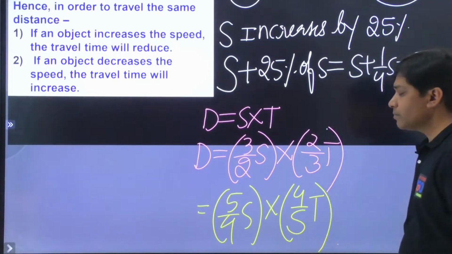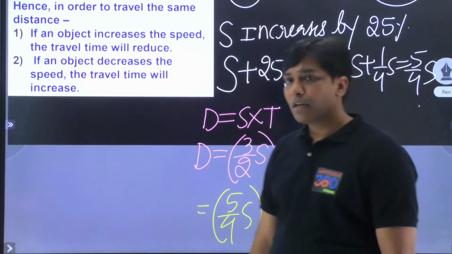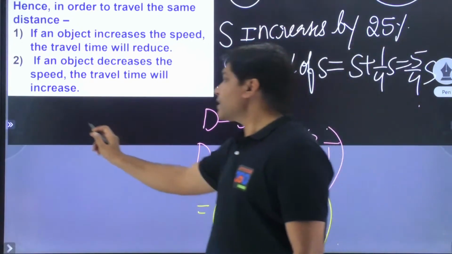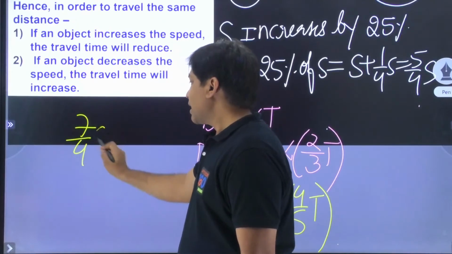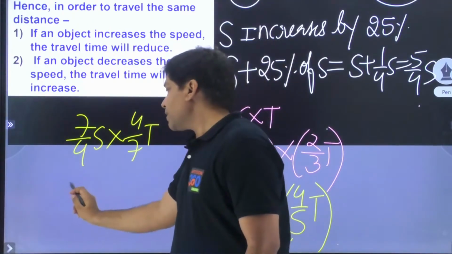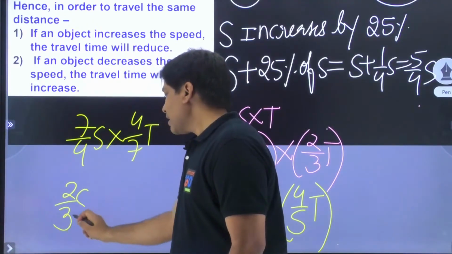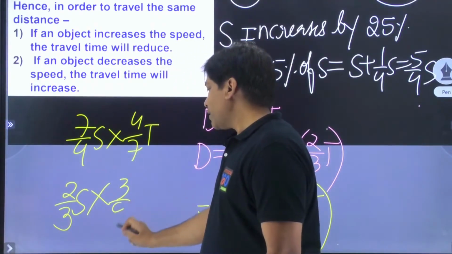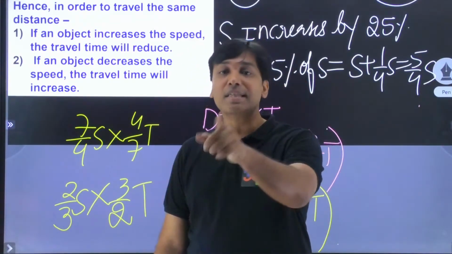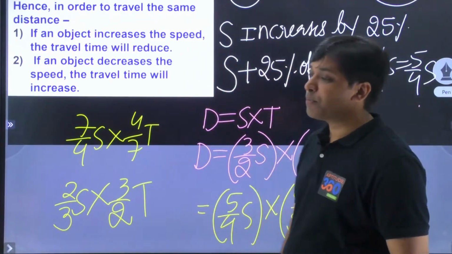Pretty simple, isn't it? 5/4 and then 4/5. If it is becoming 2/3 s, the time will become 3/2 t, provided the distance traveled is the same. Are we understanding this, people?